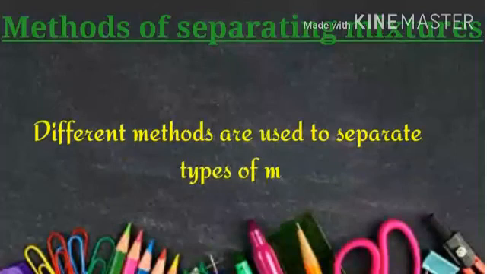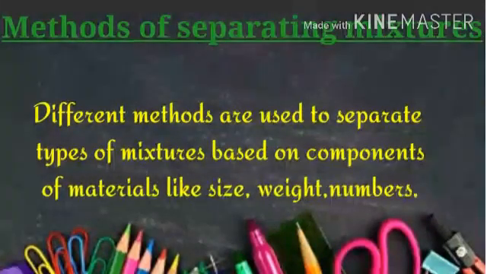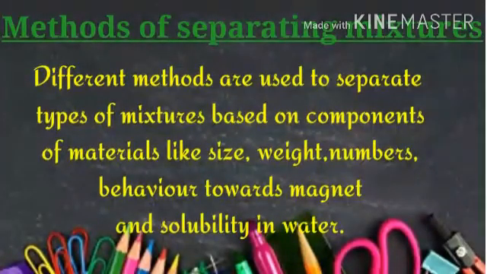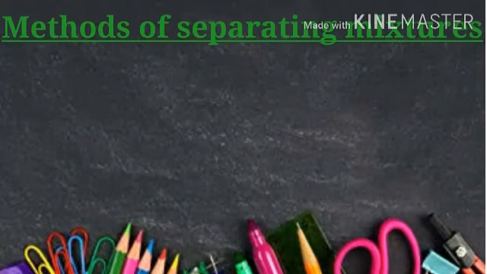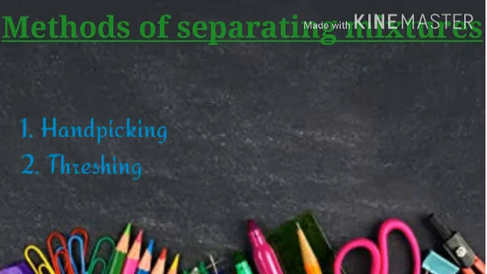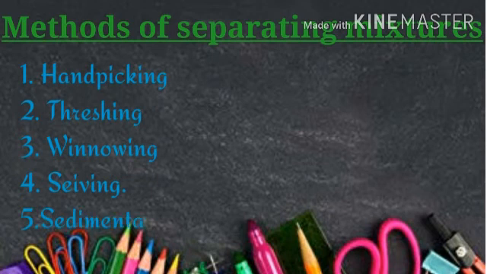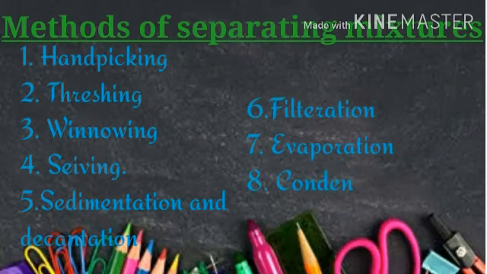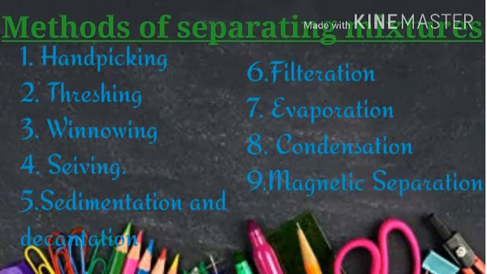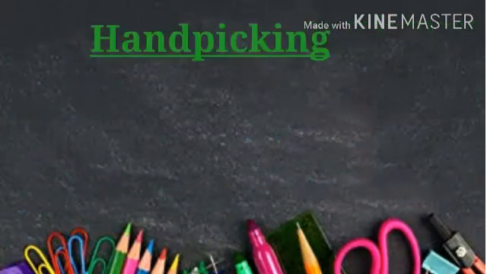So we use different methods to separate different types of mixtures based on properties of the components like size, weight, behavior towards magnet or solubility in water. Some common methods of separation which we will learn here are hand picking, threshing, winnowing, sieving, sedimentation and decantation, filtration, evaporation, condensation and magnetic separation. So let's start with hand picking.